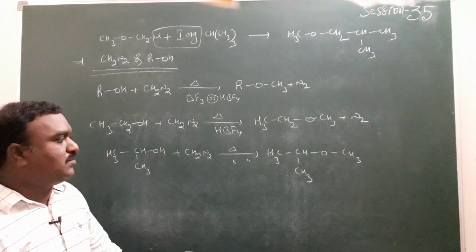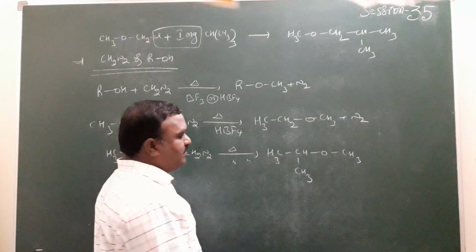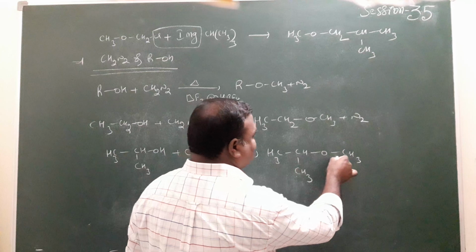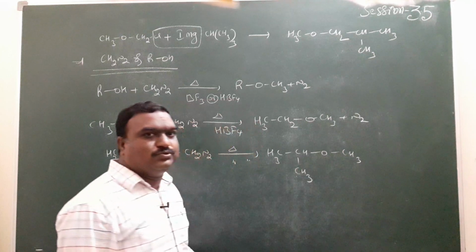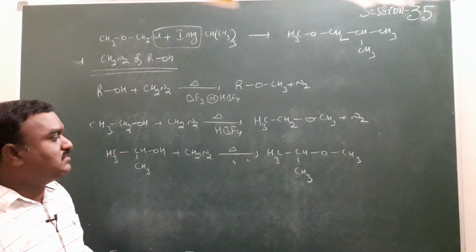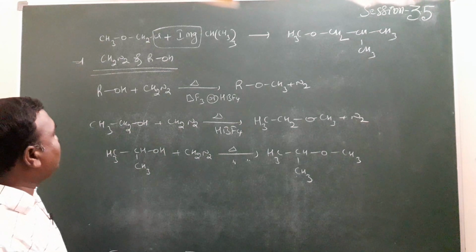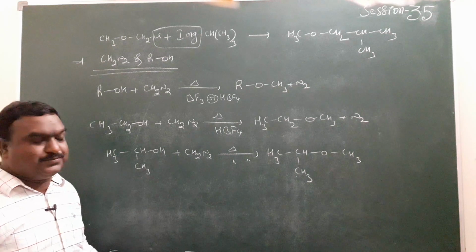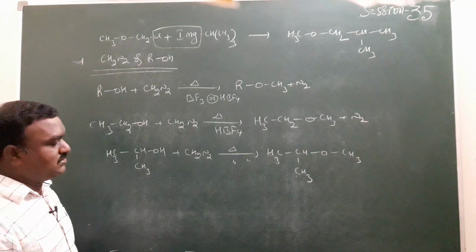2-methoxypropane. According to IUPAC nomenclature and the numbering 1, 2, 3, the second carbon is carrying the OCH3 group. So the 2-methoxypropane compound is formed here. This is the way to write the products wherever a diazomethane and alcohol combination is given.